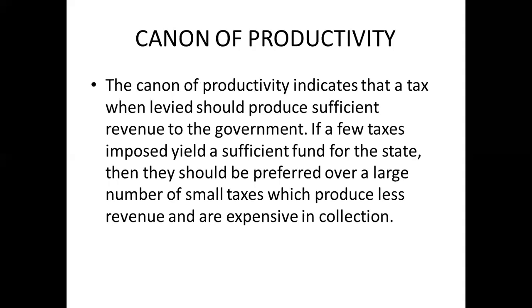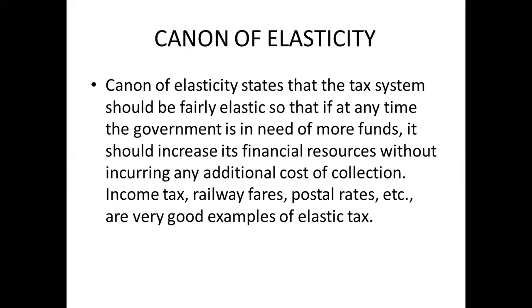It says that if a small number of taxes are more beneficial or more productive to the government than a huge number, what will happen? The government will prefer the ones which are more productive, irrespective of whether it is a small number or a large number. Now next, canon of elasticity.